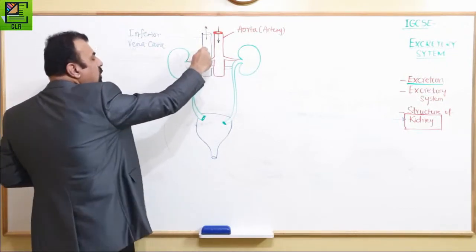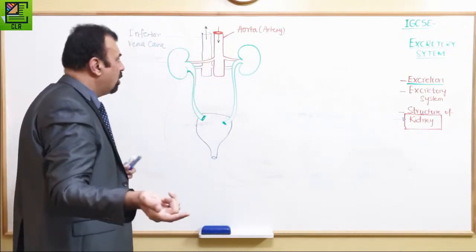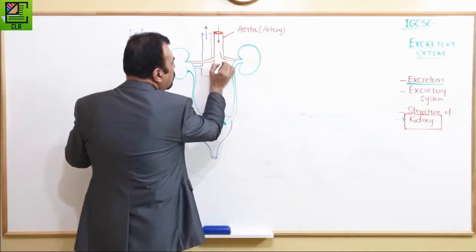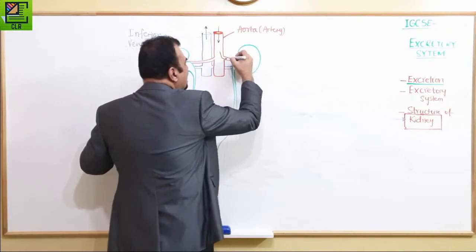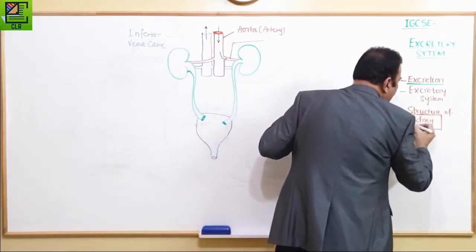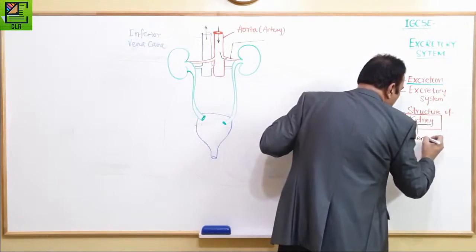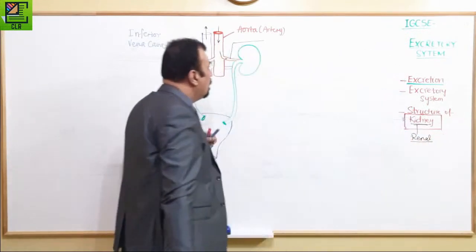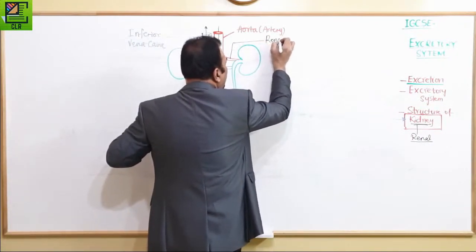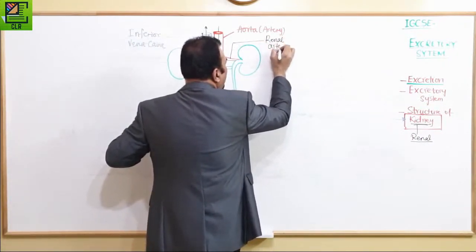So this is inferior vena cava, which is taking the blood back to the heart. And this connects to the right atrium of the heart. So the blood comes in, and the blood is going through this blood vessel. And what is the name of this blood vessel? Remember that kidney is renal. So as this is an artery which is supplying blood to the renal, that's why it's a renal artery.